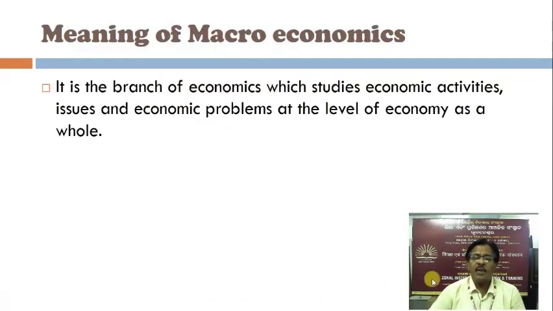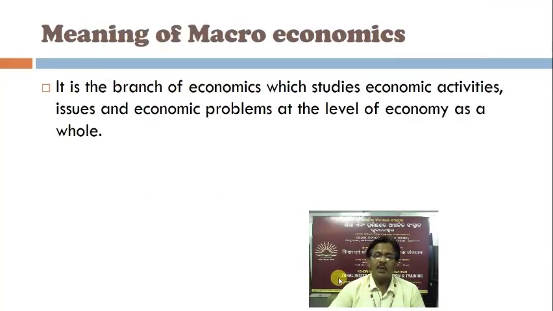Meaning of macroeconomics. It is the branch of economics which studies economic activities, issues and economic principles at the level of economy as a whole. In other words, you can say it is the study of aggregates in the economic system.